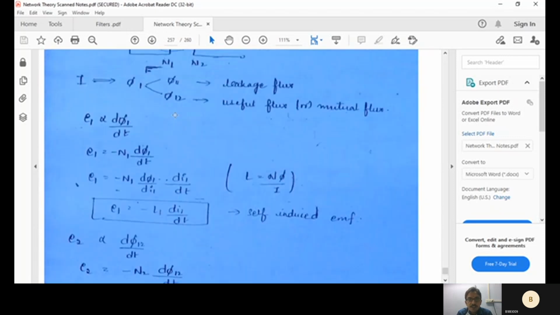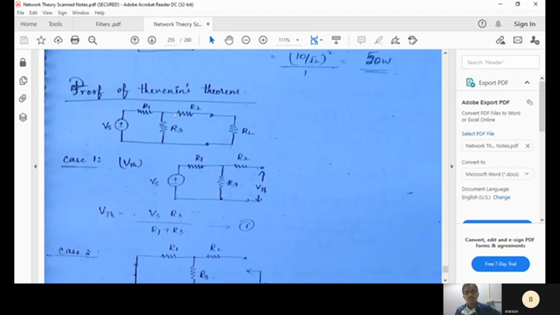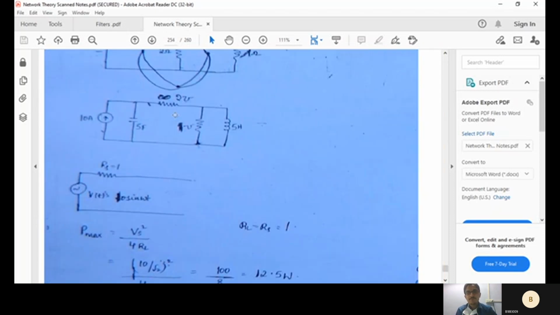The concepts related to the filters we have seen today. In the coming two classes, on Thursday and Friday, we'll solve problems. We'll solve complete problems on network theory.